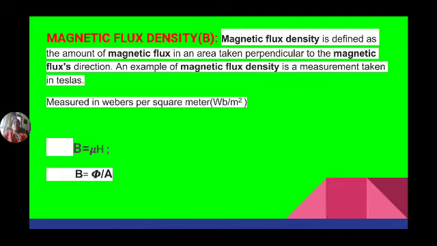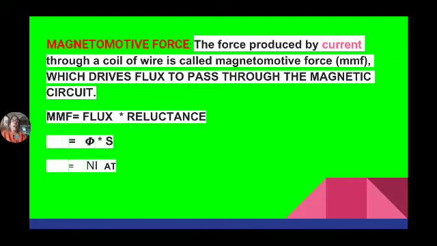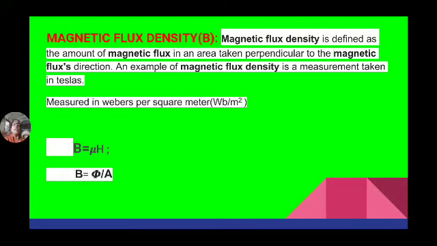It is denoted by the symbol B and is measured in Webers per meter square, or it can also be measured in Tesla. In electricity, the corresponding quantity is electric flux density. Symbol is psi. It is measured in coulombs per meter square: the total charge enclosed in unit surface area.